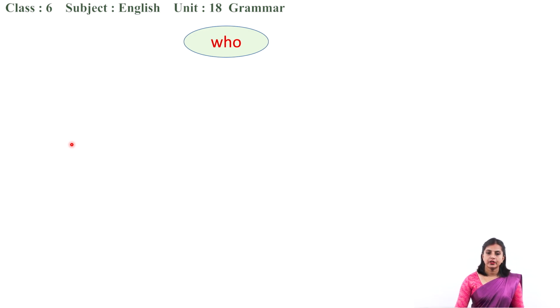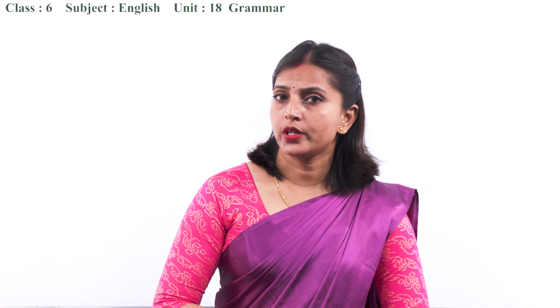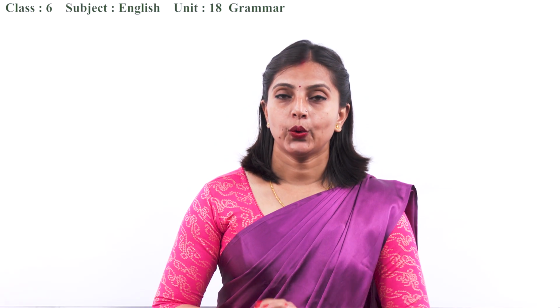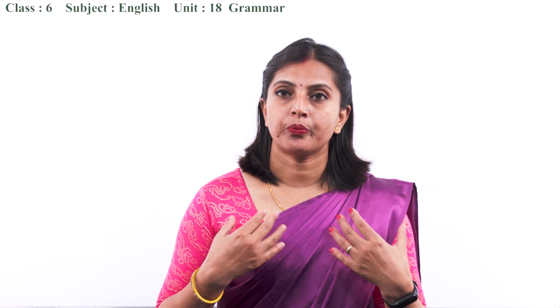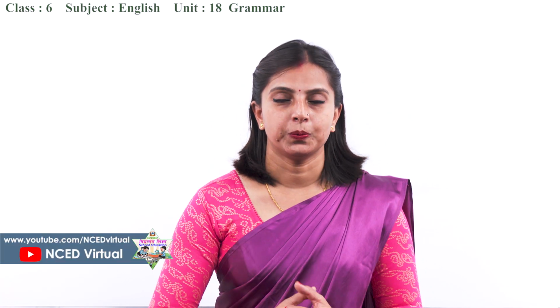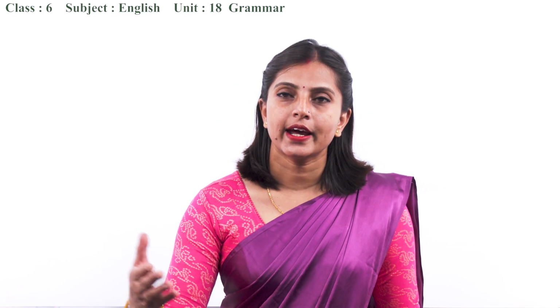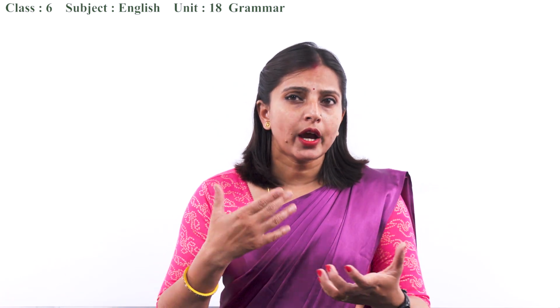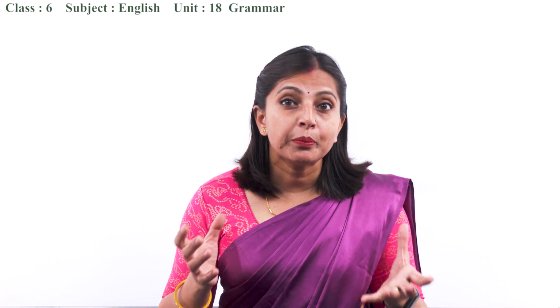For example, the first one is who. What is it used for? Like, who is the prime minister of Nepal? Who is Barack Obama? Who is helping you? Who helps you to do homework? Who is standing behind you? What am I trying to know about? People.